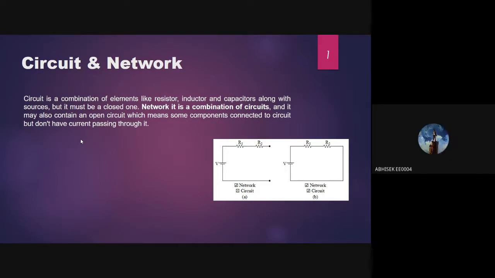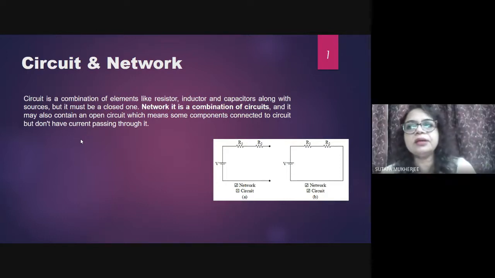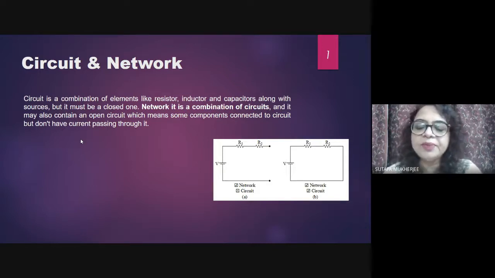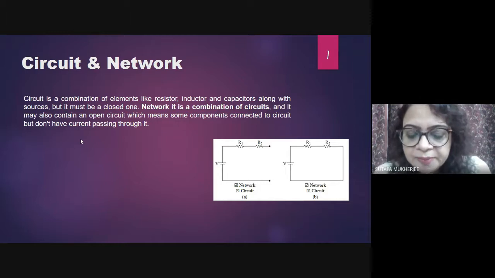Ma'am, it's a combination of different electrical components like voltage source, resistors, capacitors, inductors in a closed loop. Okay, Abhishek, you have told that a circuit is basically a combination of different elements, that is resistor, inductor, voltage source, capacitors, right? Now, out of these elements, which element is an active element and which is a passive element? Do you have any idea regarding active and passive?